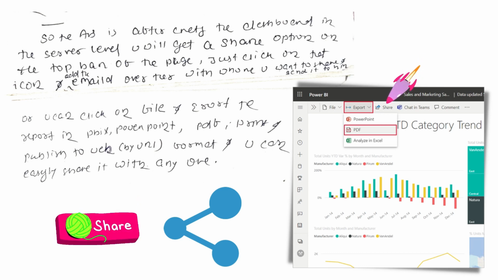or you can click on the file option and export the report in PBIX format, or that may be in PowerPoint, PDF, print, or you can publish it on the web by the URL as well, and you can easily share it with any other. Okay, so in this way you can share your Power BI dashboard or the report with any of the client or any of the team members.